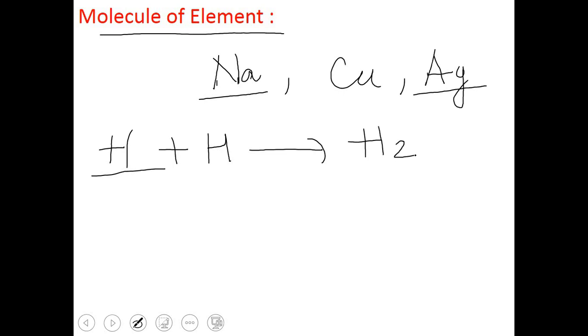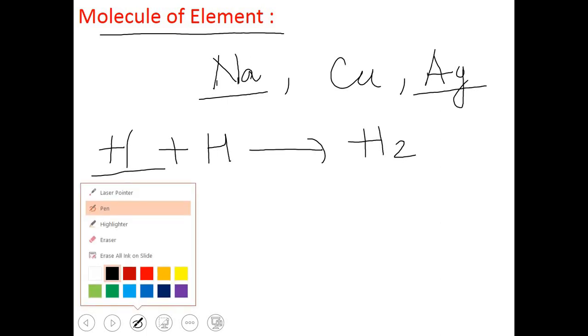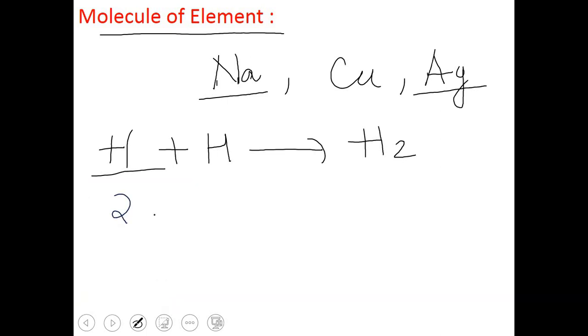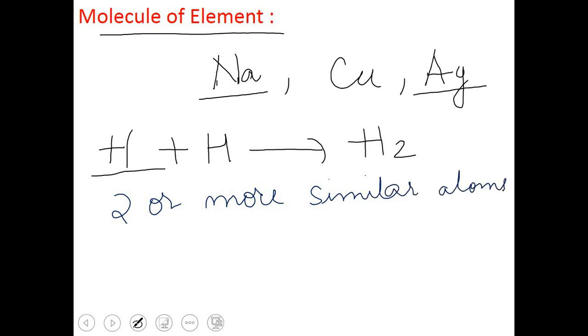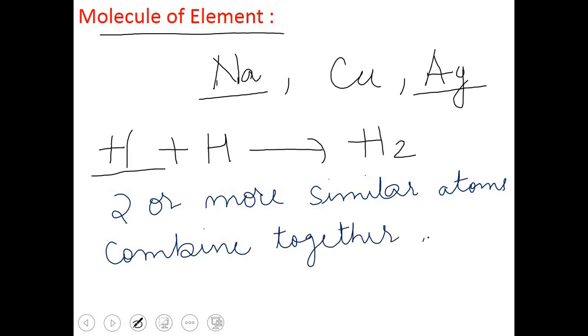So how can we define a molecule of an element? We can write here, when two or more similar atoms combine together in a fixed ratio, we get a molecule of an element.